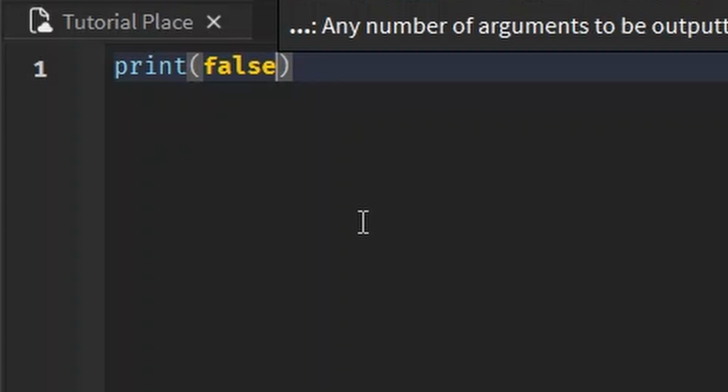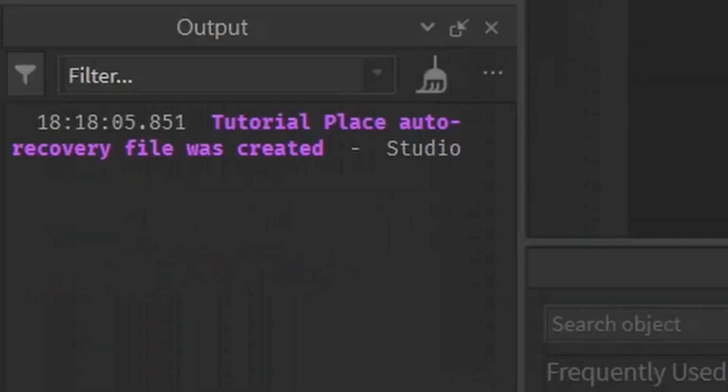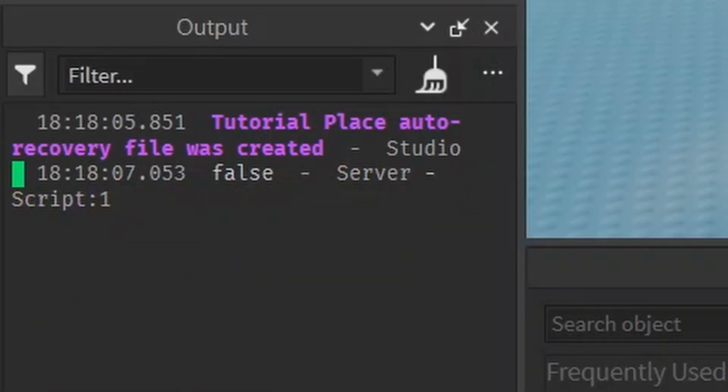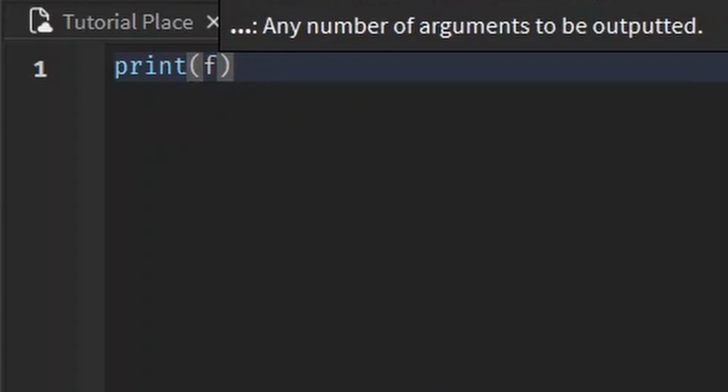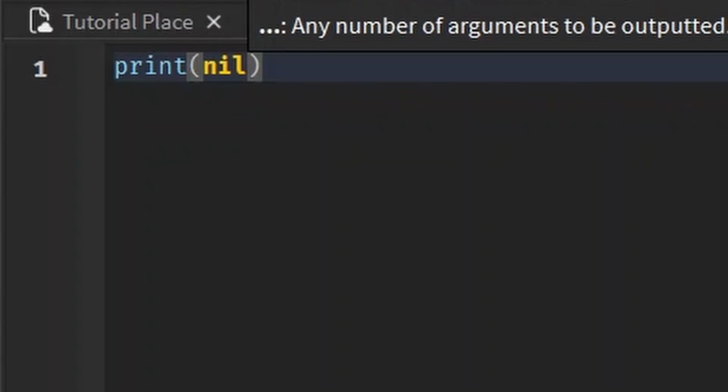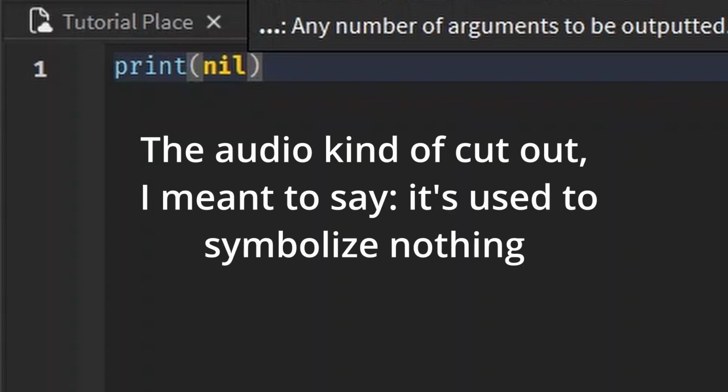Same with numbers, when we print a Boolean, it gets turned into a string behind the scenes. I'll just show you that if you print false, it goes through fine as false without any problems, even though we didn't make it into a string. And something else I want to talk about that's not true. I know, I said Booleans are only true or false. This is like its own separate thing, kind of. It's called nil. Now, the thing about nil, it's used to symbolize nothing. Not zero, not false, just nothing.